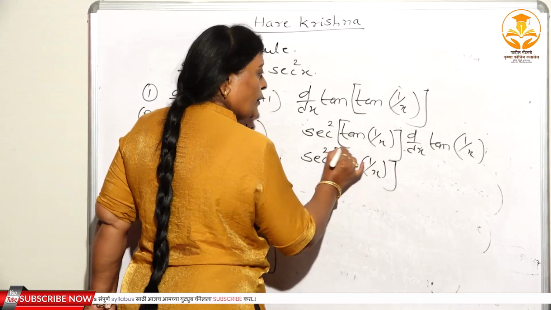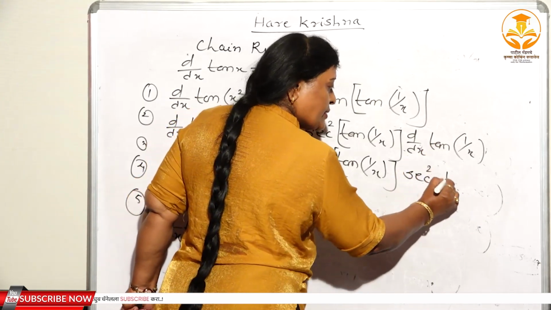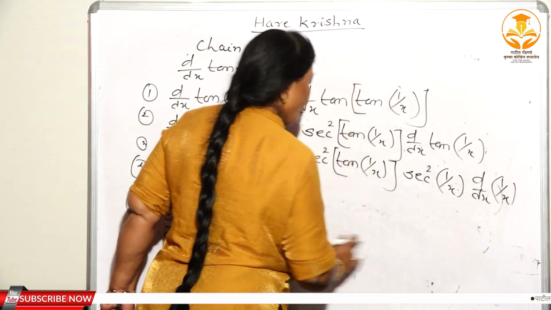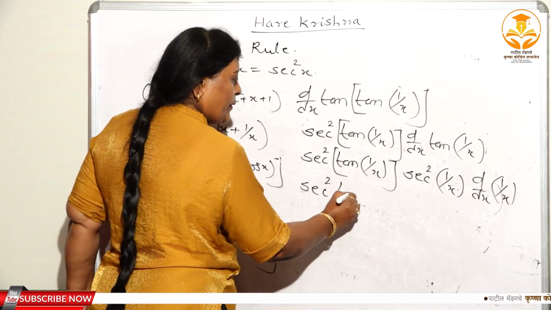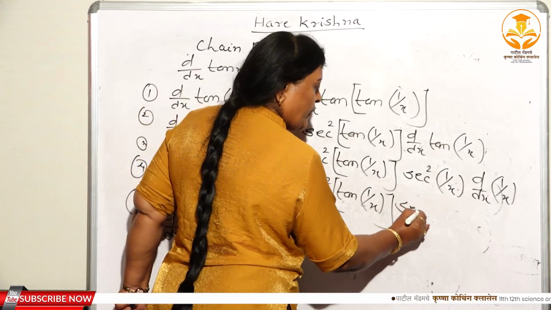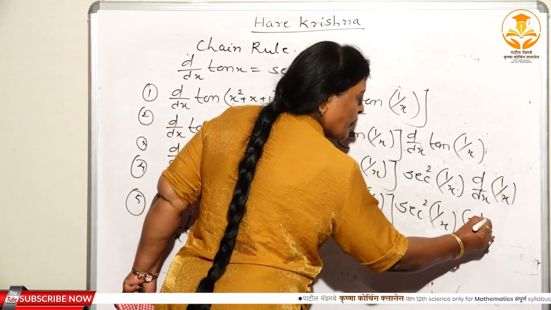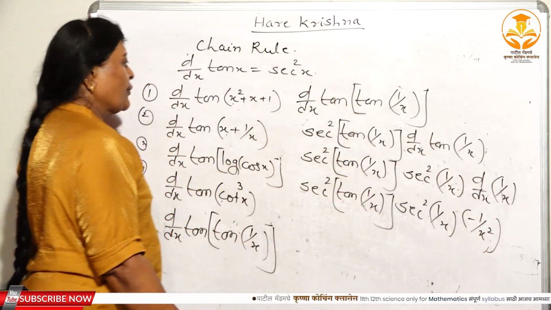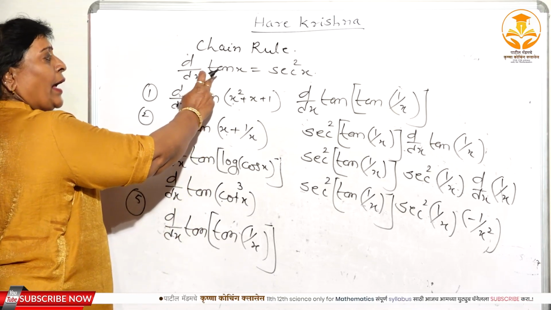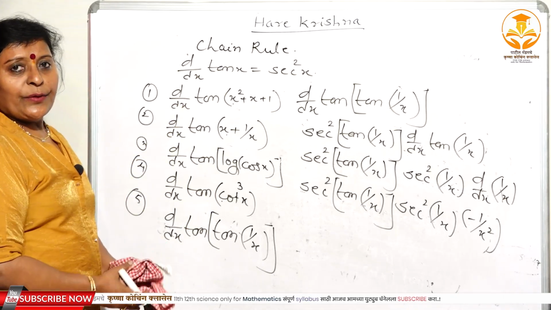Right? Now see, here you have to substitute u. The derivative of tan u is again sec square u, sec square 1 by x, and again d/dx of 1 by x. Right? Now sec square tan of 1 by x. Here again sec square 1 by x. And what is the derivative of 1 by x here? That is minus 1 upon x square. Therefore, this is again the solution of the fifth one, and here I have considered as a formula the derivative of tan x, it is equal to sec square x. The derivative of tan x, that is equal to the sec square x.